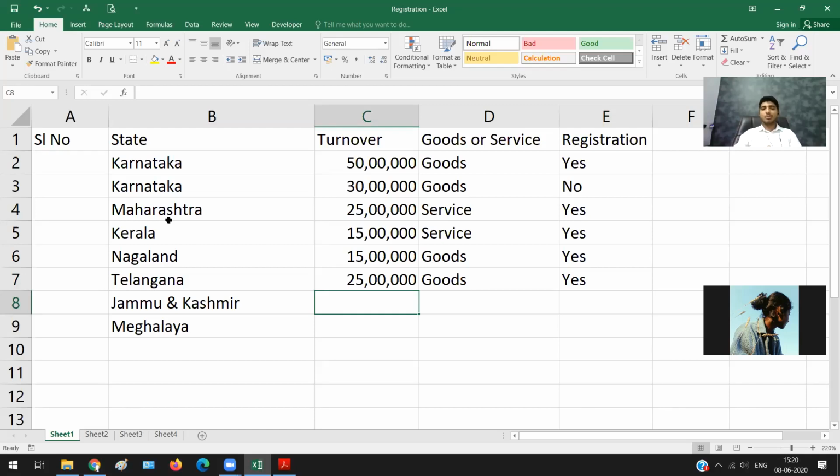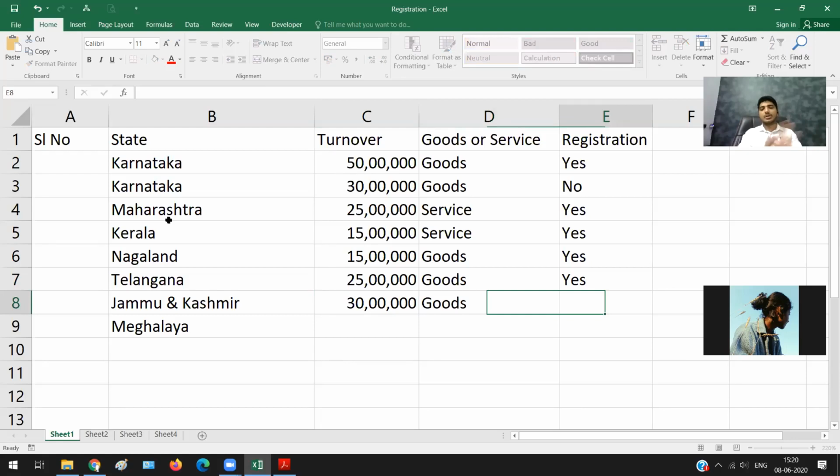Now let us talk about Jammu and Kashmir. What happens to Jammu and Kashmir? Let us say my turnover is 30 lakh rupees and I'm dealing with goods. So should I obtain registration or not? How many of you feel I need to have registration? Registration not required. How many of you feel registration is not required? Okay, so registration is not required.